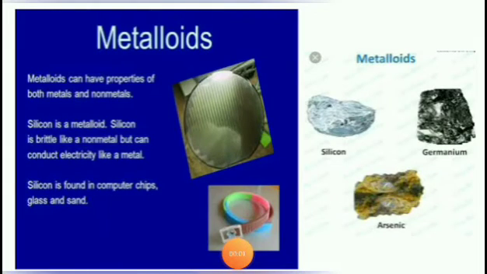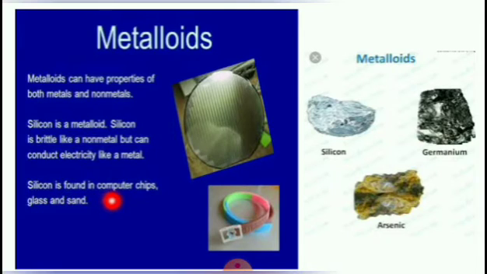Next, metalloids. What are metalloids? Metalloids can have properties of both metals and non-metals. For example, silicon is a metalloid. Why? Silicon is brittle like a non-metal but can conduct electricity like a metal. So, silicon is a metalloid.